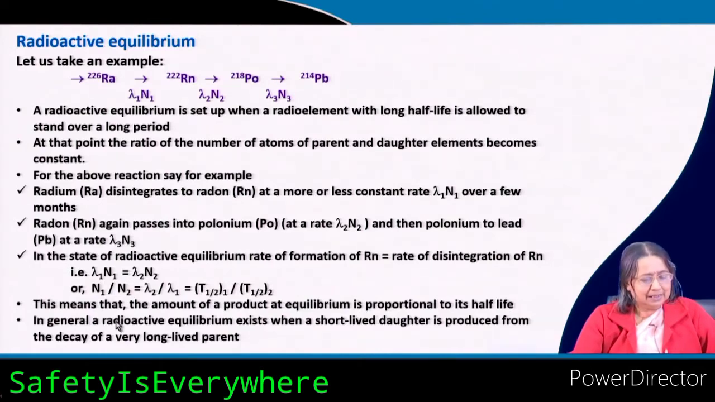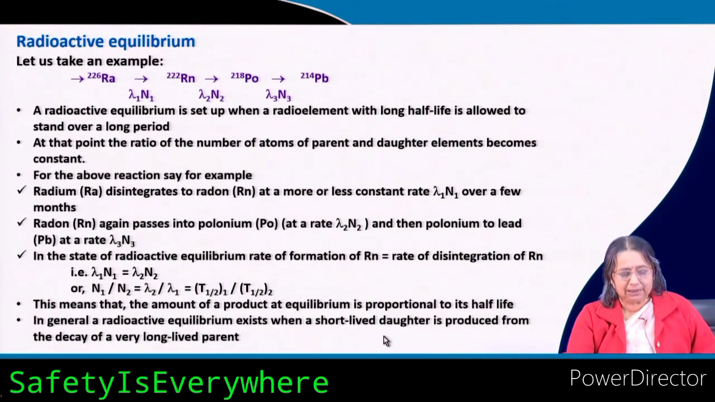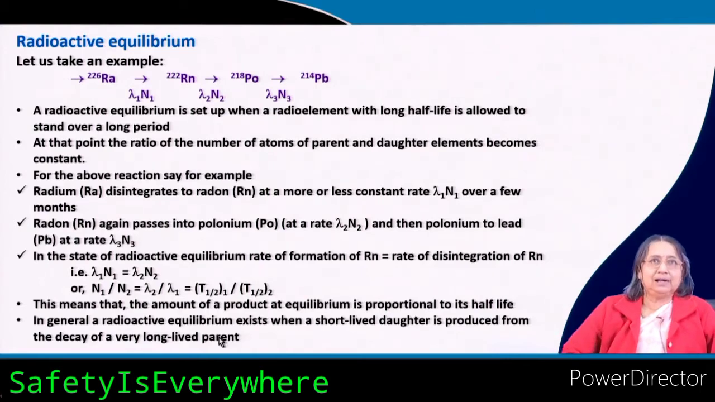In general, a radioactive equilibrium exists when a short lived daughter is produced from the decay of a very long lived parent. Long lived parent, short lived daughter. These are daughter elements, this is the end product, and this is the parent. So the parent should be long lived and the daughter should be short lived, then only this type of equilibrium will be set up. So, what do you understand from this?